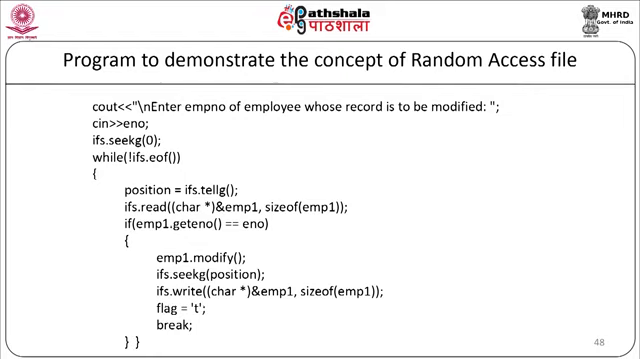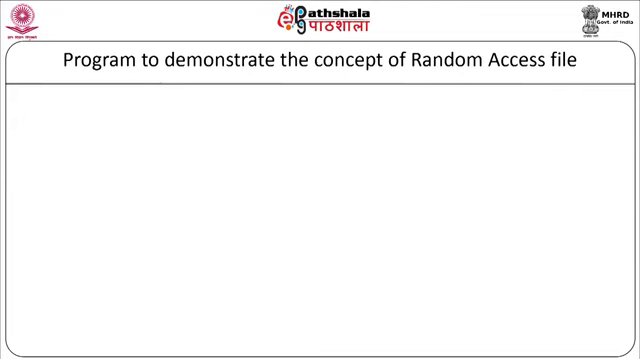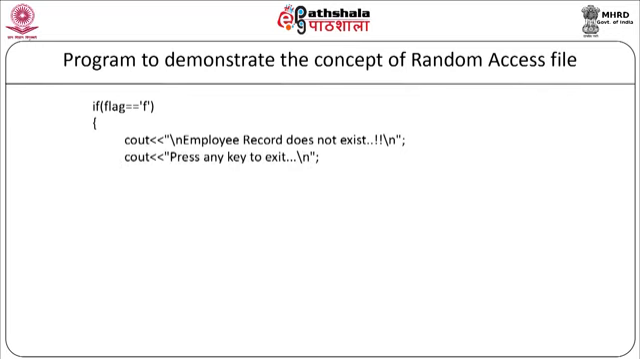So here it will go on reading the records from the file until the corresponding employee number is found. If the employee number that has to be modified is found, it will ask for the new details from the user and it will write them to the file. Now if flag is equal to f, cout employee record does not exist, cout press any key to exit, exit 1, and the if condition will end.